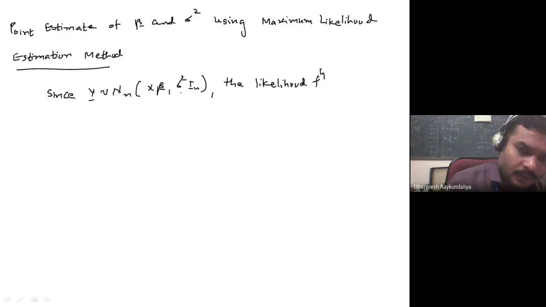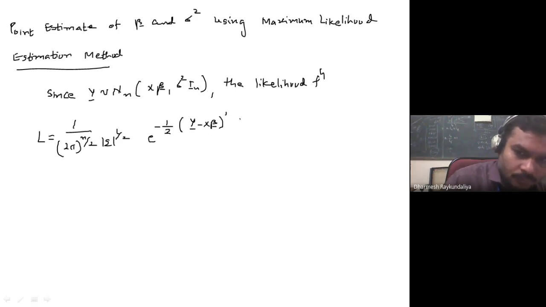So we know that the density function is 1 upon (2 pi) raised to n by 2 into determinant of sigma raised to half, e raised to minus half, y minus their mean, that is X beta, transpose sigma inverse, y minus X beta.